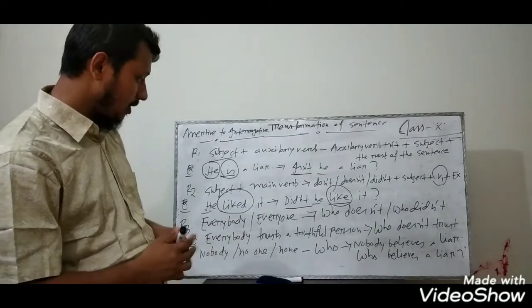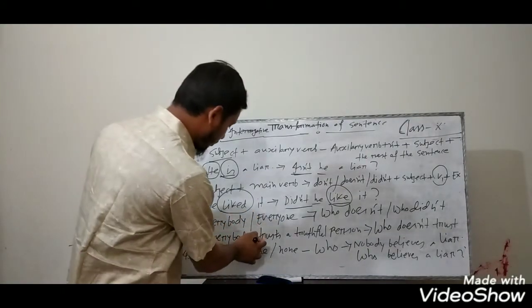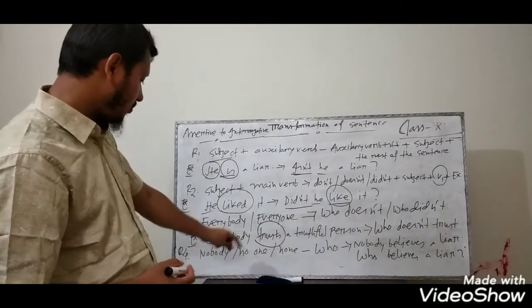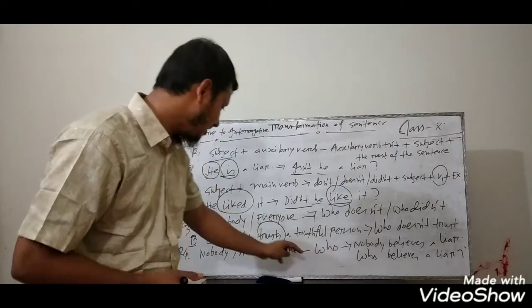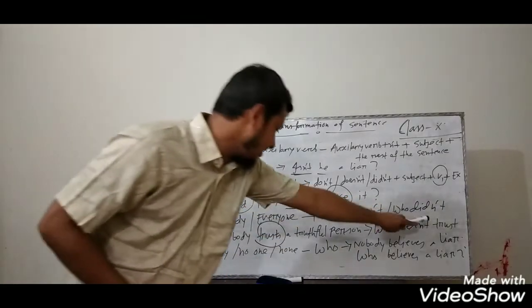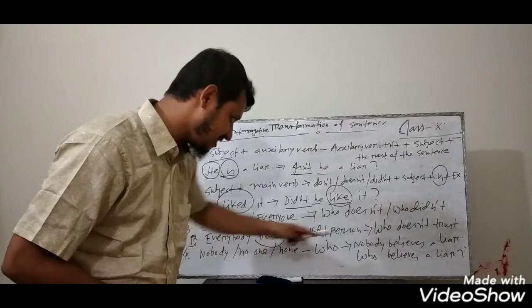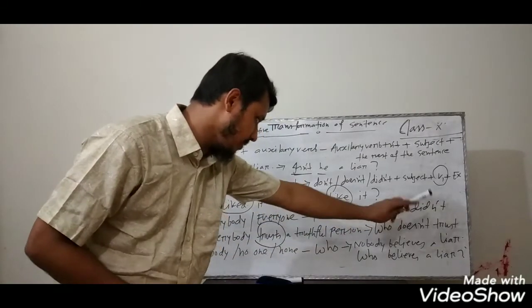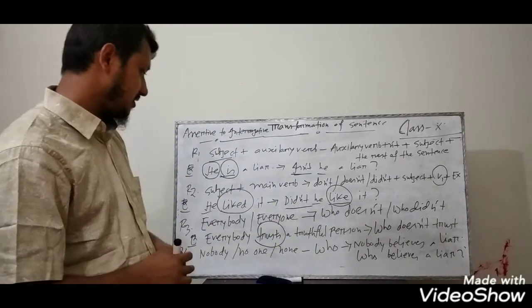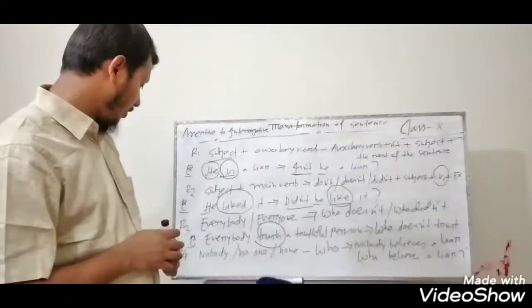Everybody trusts a truthful person. So with the verb there is s. So instead of everybody or everyone, you have to write who doesn't, and then the v1 form, trust, and you have to omit s. After doesn't, you have to omit s, and then the rest of the sentence. So this is very simple for you.